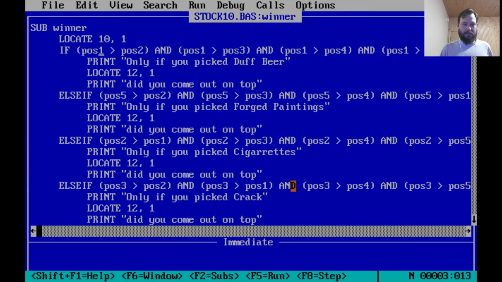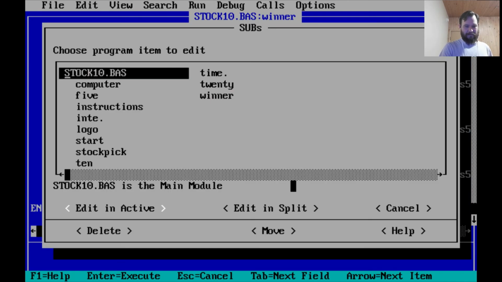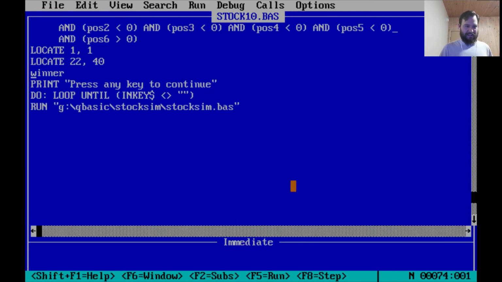Basically the same if statements, only if you picked Duff beer did you come out on top. If forged paintings won, only if you picked forged paintings did you come out on top. And so on and so forth. And I'll run this one more time to see if we can't get this to stop. Winner. Press any key to continue, wait for the key input, and then run